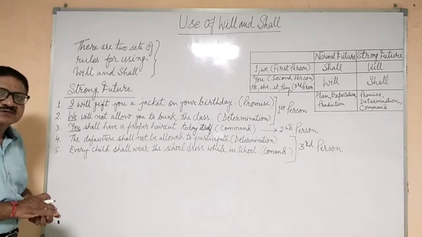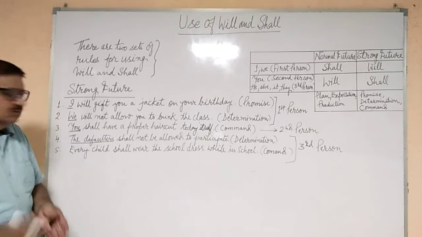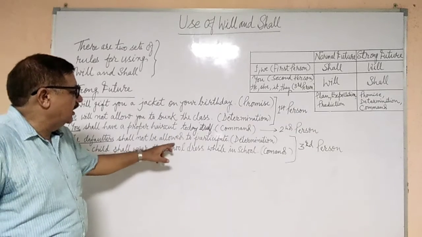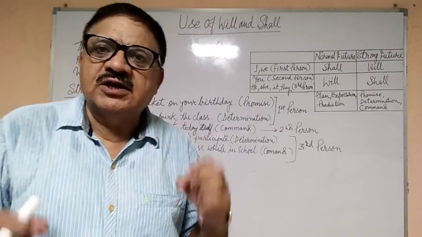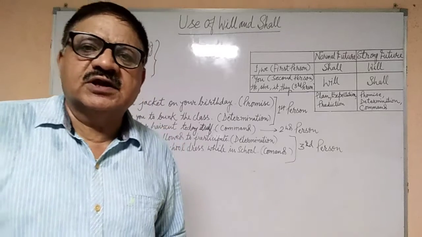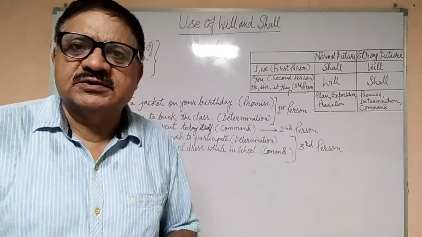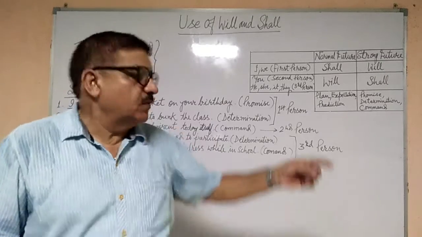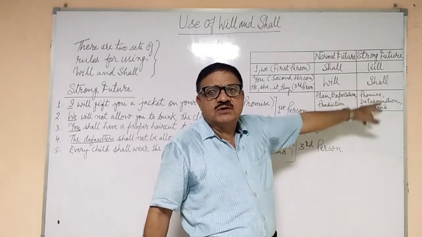Now we take the third person, that is the defaulters. The defaulters shall not be allowed to participate. If there is a function in the school and the teacher announces that defaulters shall not be allowed to participate, it is the teacher's determination. If it is determination, it falls under the category of strong future.